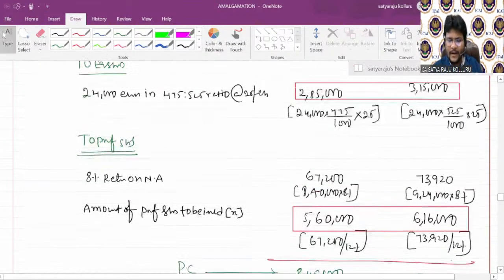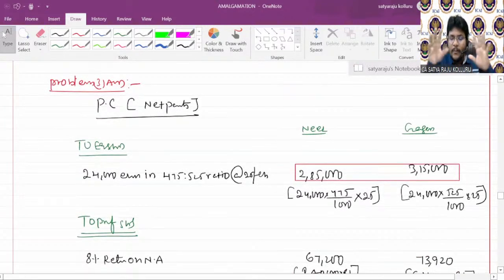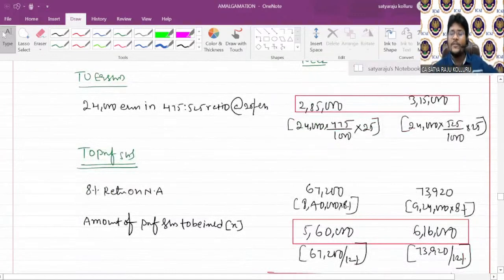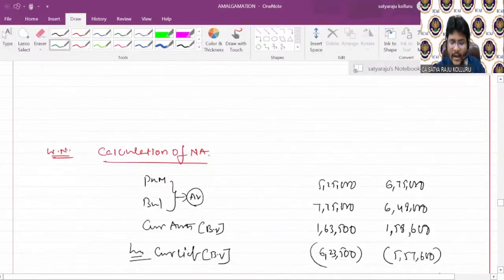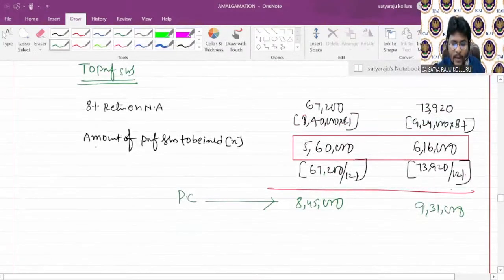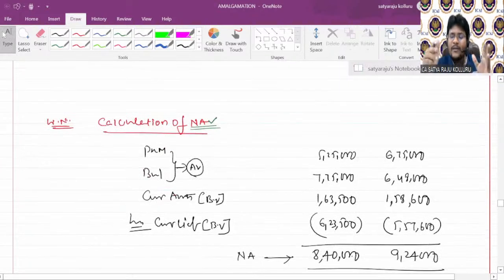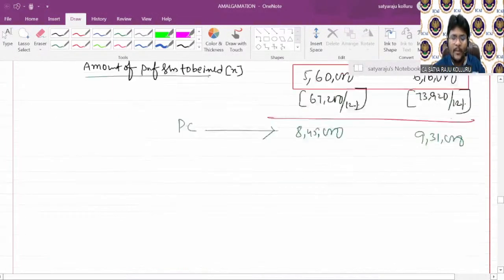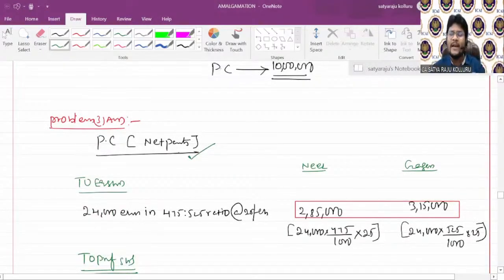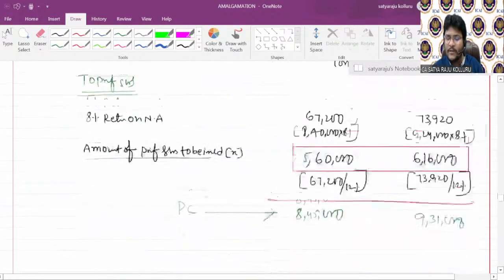Okay. Now concentrate. What is the specialty of this problem? I will tell you. The method of PC is net payments. I too agree. But out of such net payments method, to know amount payable to preference shareholders, you applied a net asset value method. Part of the thing you applied the net asset value method for the purpose of knowing amount payable to the preference shareholders. That means which is a combination of more than one method. Such type of problems are known as combinative methods.